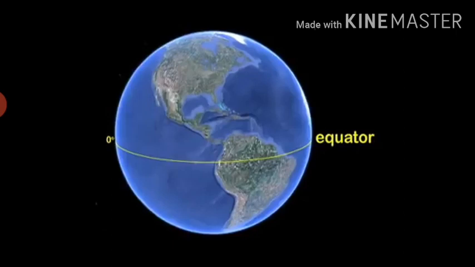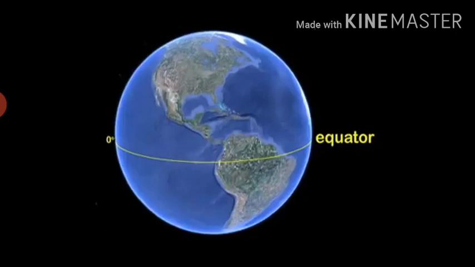Therefore, the equator is an imaginary circular line and is a very important reference point to locate places on the earth. All parallel circles from the equator up to the poles are called parallels of latitude. Latitudes are measured in degrees. The equator represents the 0-degree latitude.